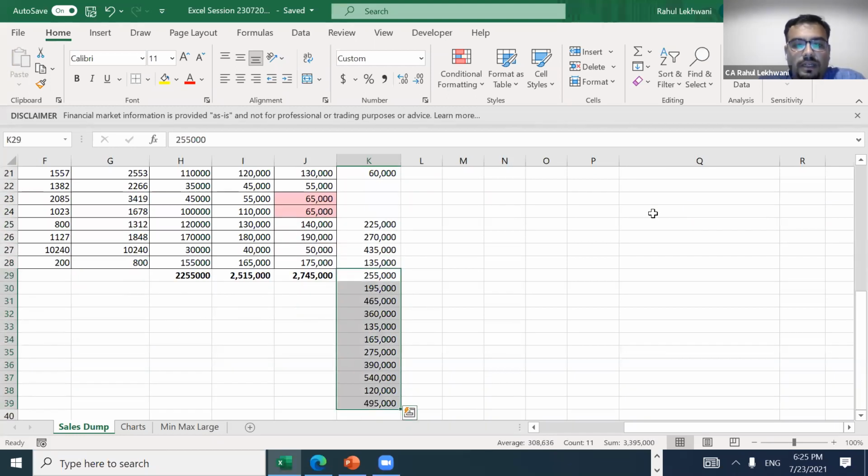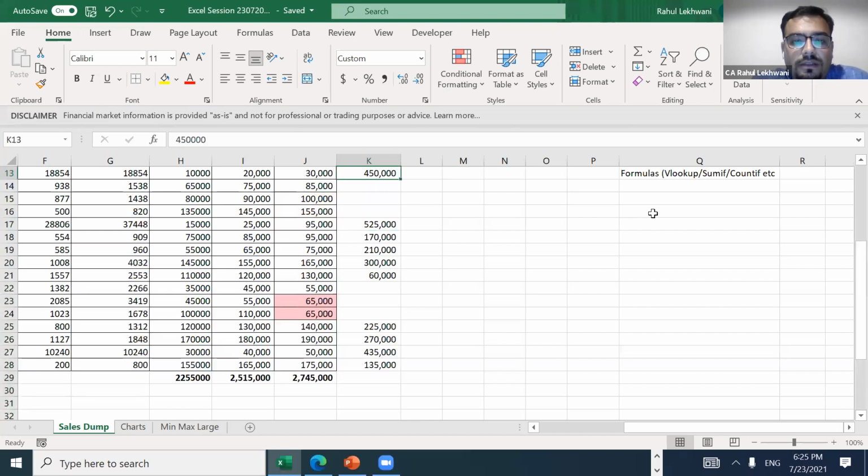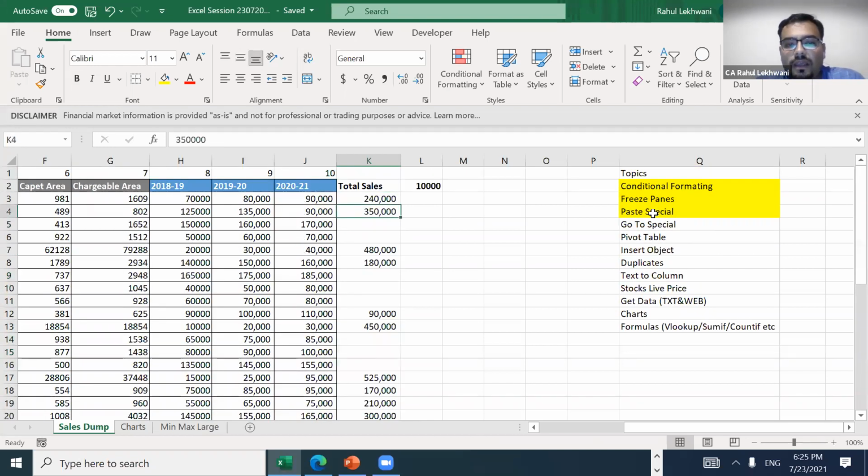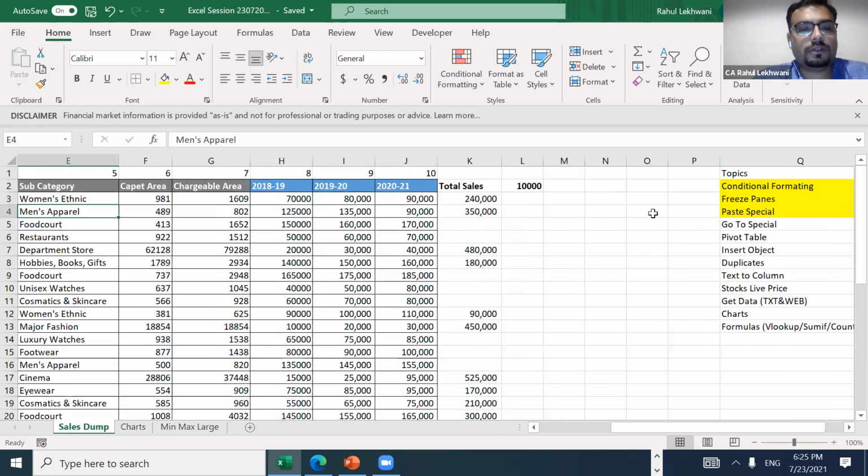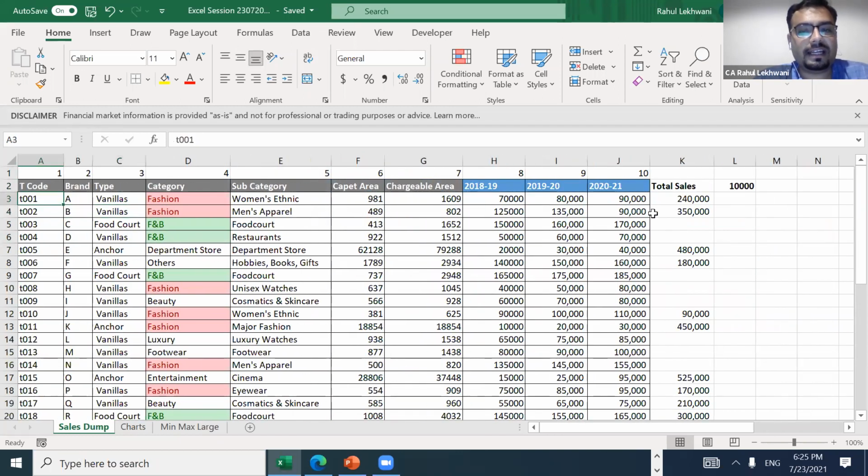Okay, let's remove the down data. Multiple times what happens is that when we have data, the data is quite scattered. So one line item. Suppose these 3 line items are there, B, C, D. Just focus on B, C, D.